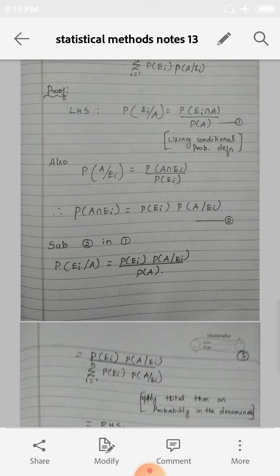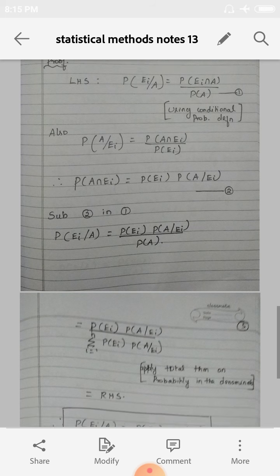Also, P of A condition Ei is equal to P of A intersection Ei by P of Ei. So just cross multiply, we get P of A intersection Ei is equal to P of Ei into P of A condition Ei. Mark it as equation 2.